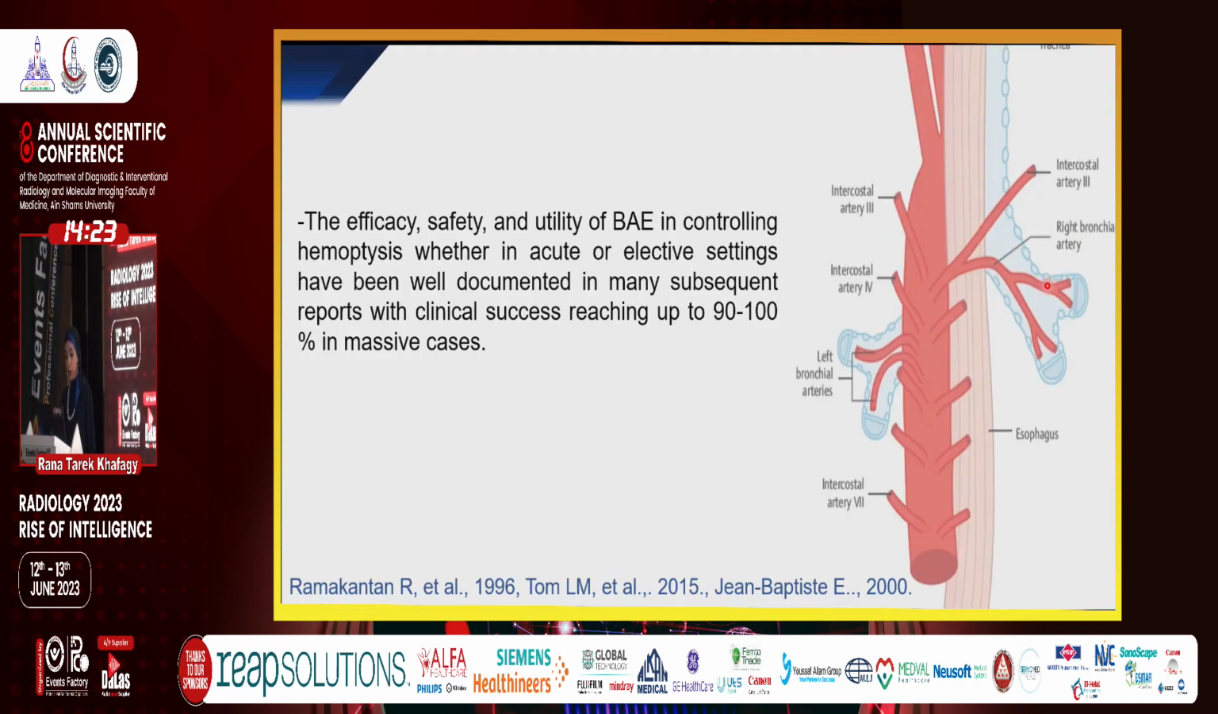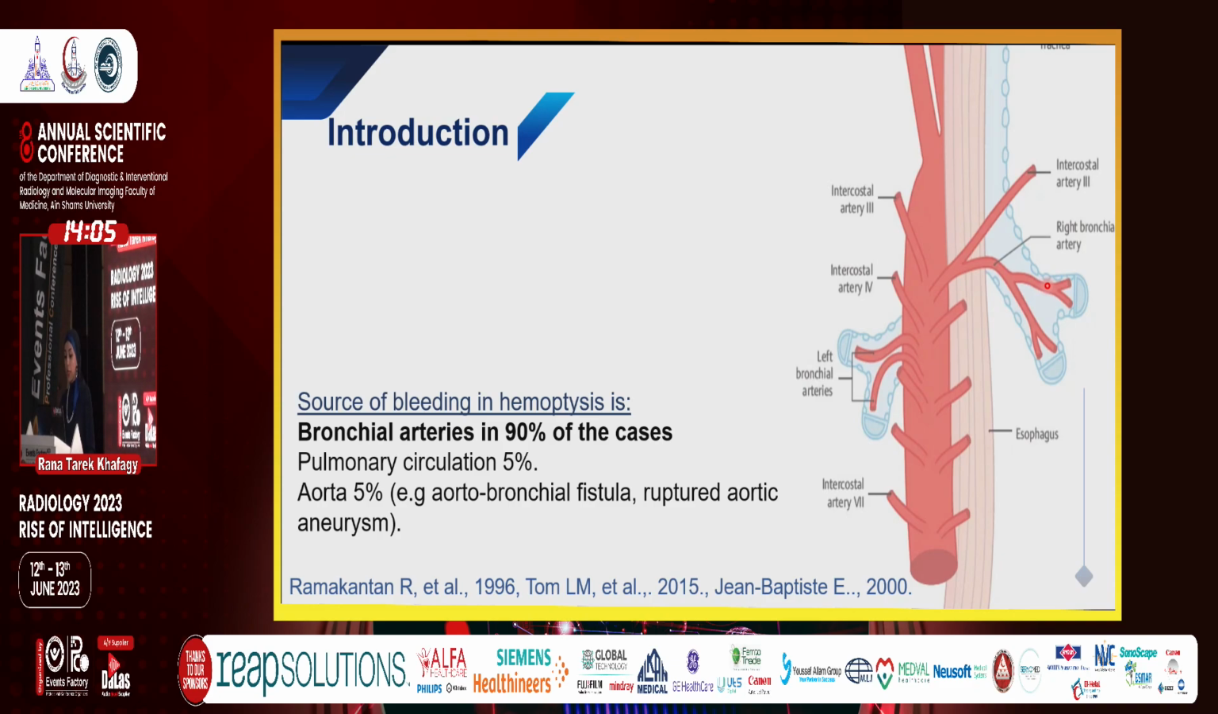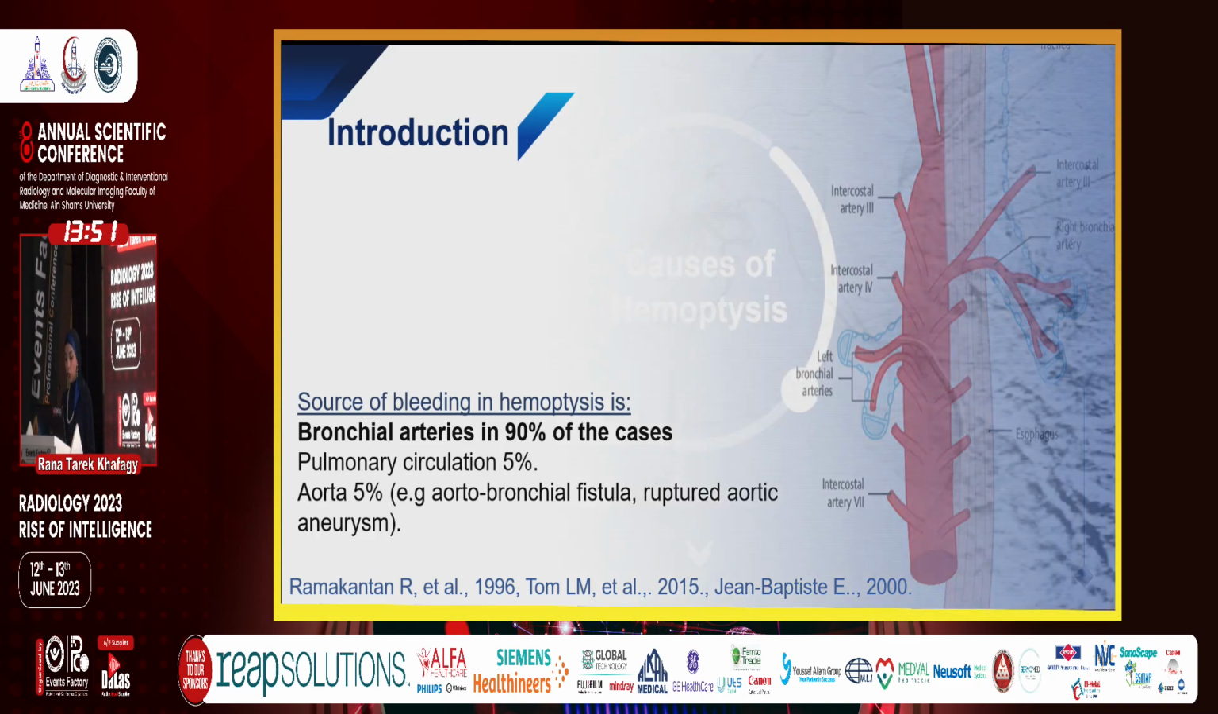So to introduce, the efficacy, safety, and utility of bronchial artery embolization in controlling hemoptysis within acute or elective settings have been well documented in many reports, with clinical success reaching up to 90 to 100% in massive cases. The source of bleeding in 90% of the cases is the bronchial arteries, and that's why we are usually targeting the bronchial arteries in cases of hemoptysis. 10% will be from the pulmonary circulation or the aorta.